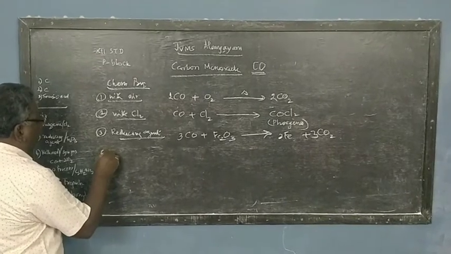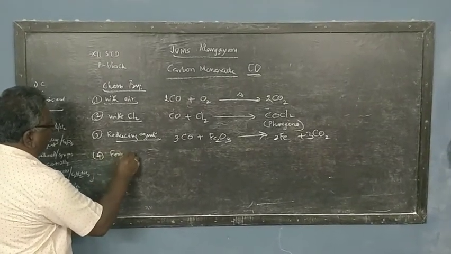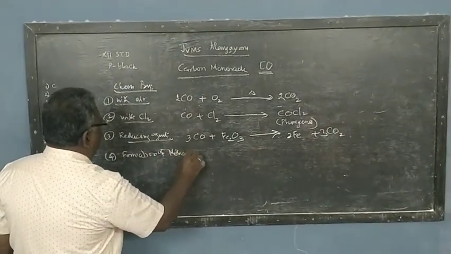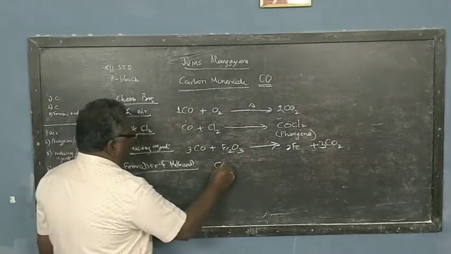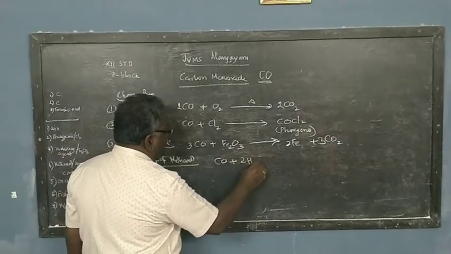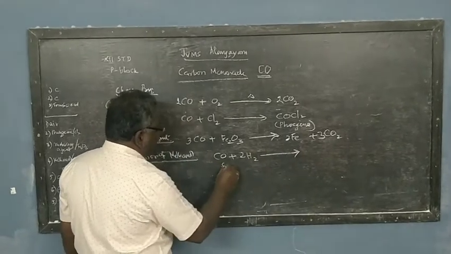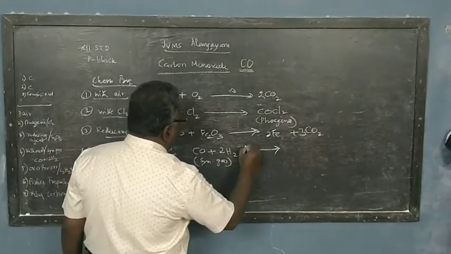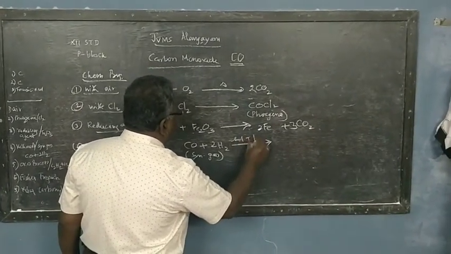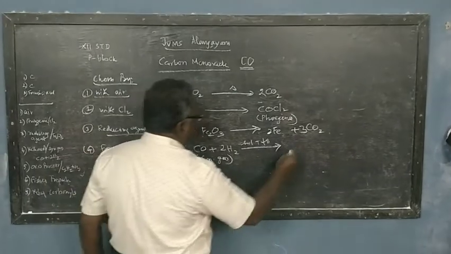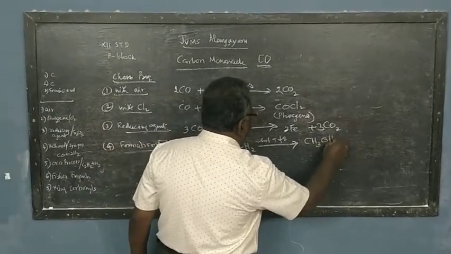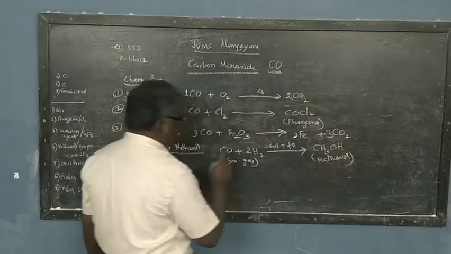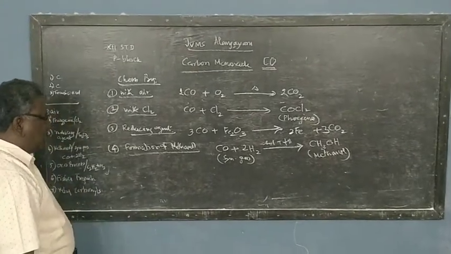Then the 4th reaction is formation of methanol. The carbon monoxide with the excess of hydrogen is called syngas. It's called synthetic gas. This, on heating to high temperature and pressure, will lead to the formation of an alcohol, which is called methyl alcohol, and this is called methanol. The equation is balanced: 1 carbon, 4 hydrogen, and 1 oxygen atom.